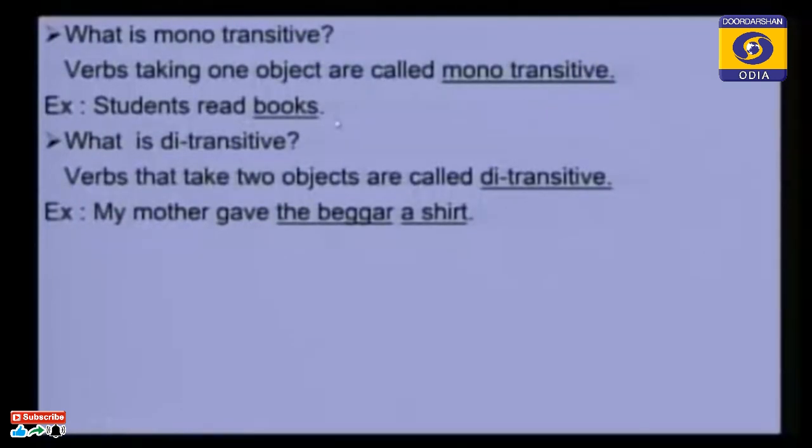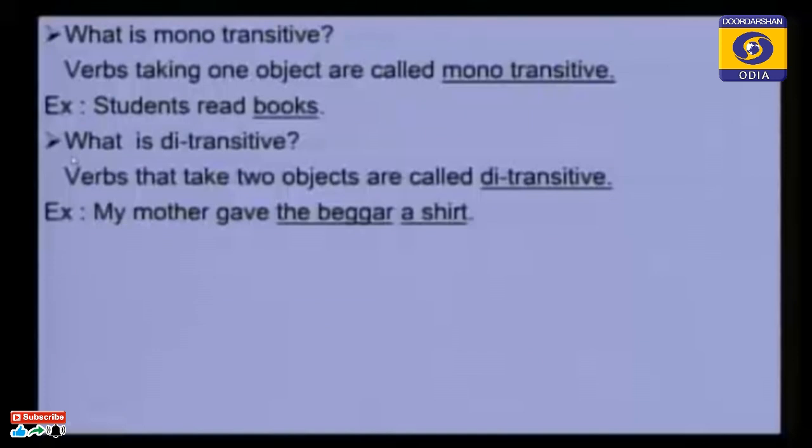Please look at the example. Students read books. Students is the subject. Read books is the predicate part. Read is the finite verb. And if we ask the what question to read, what answer will we get? What do students read? Books. So books is a noun, and this is the answer to the what question of read. So books is an object. But there is only one object in that sentence, so this is monotransitive.